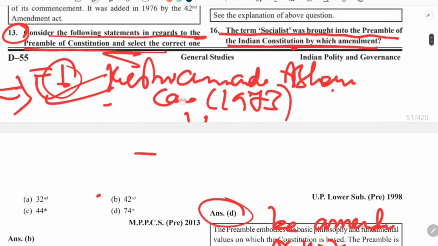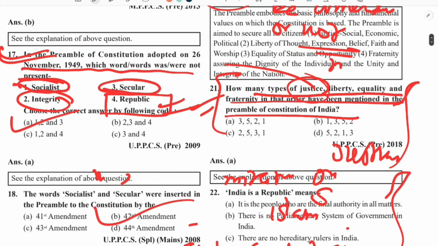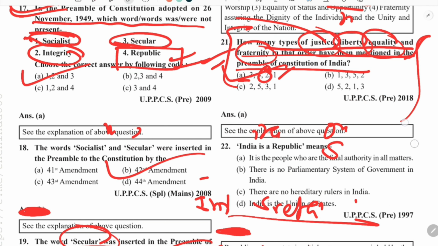So justice is of three types, and I think this is the right answer. Liberty is of five types, equality of two types, and fraternity is one. So it has been mentioned only one time. So that is the correct answer. You don't have to cram this much, because this is not a very important question.